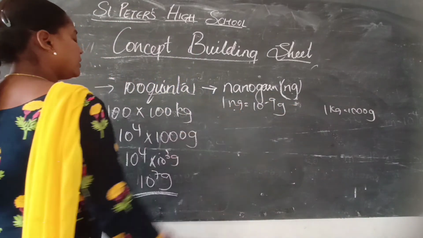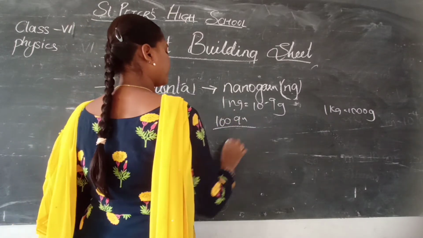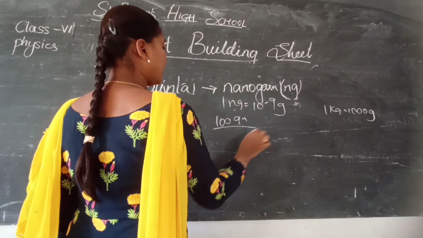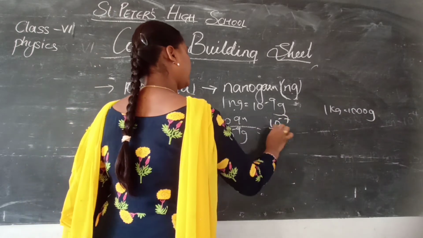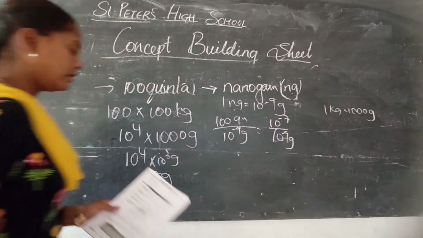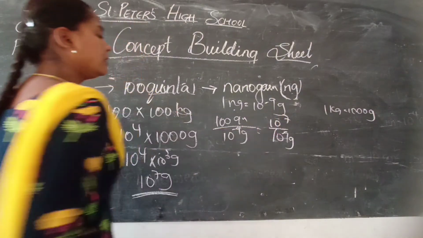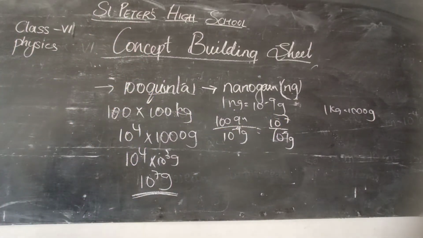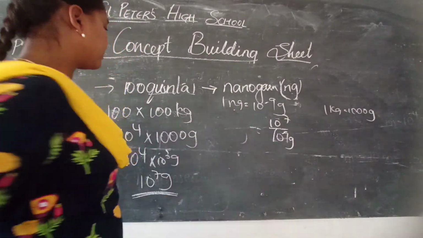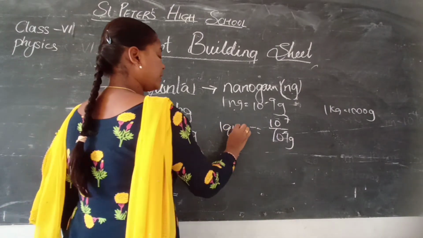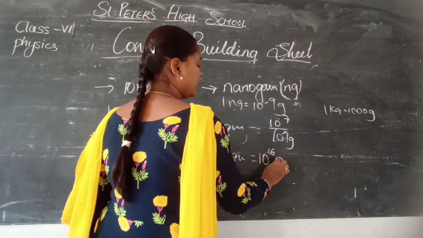So divide these two: 100 quintal by 1 nanogram, which is 10 to the power of 7 by 10 to the power of minus 9 grams.